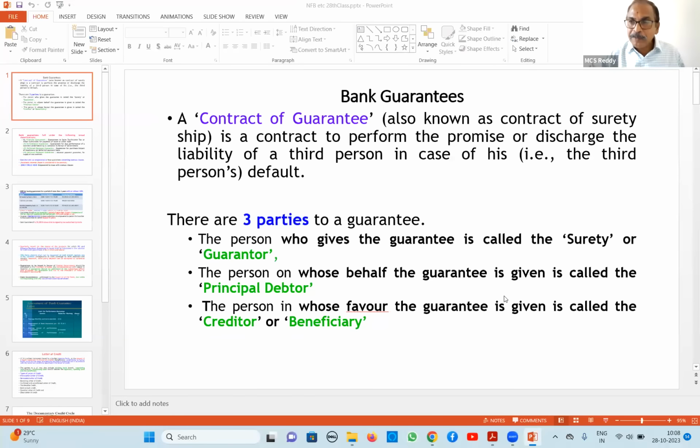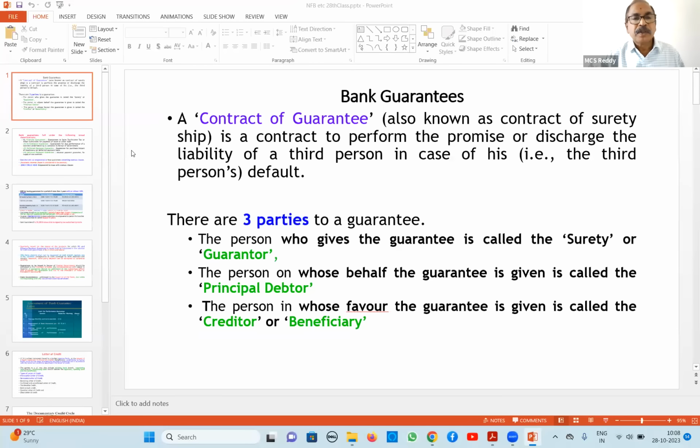So sometimes we will be guaranteeing payment of taxes, customs, etc. Then they are called financial guarantees. Whenever we are guaranteeing some future finance, they are called financial guarantees. Whenever we are guaranteeing performance of the contract, then it is called a performance guarantee. Sometimes they are giving 3-4 types of guarantees, like financial guarantee, performance guarantee. Except performance guarantee, all remaining are financial guarantees.